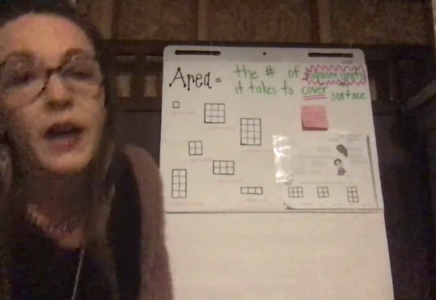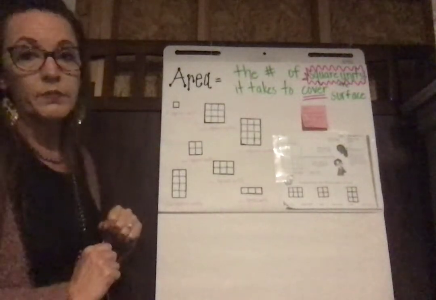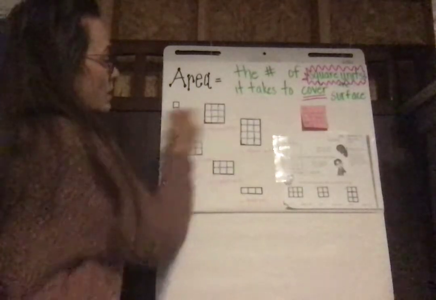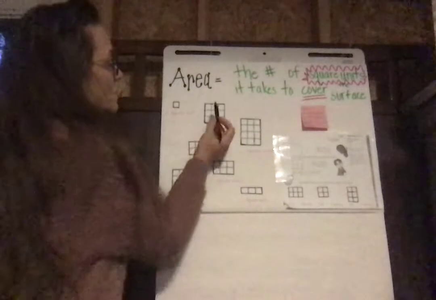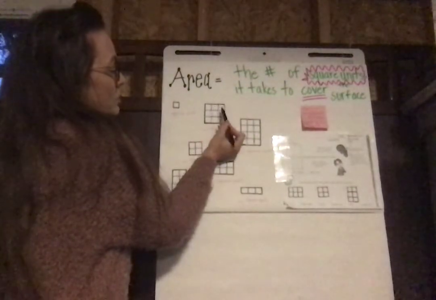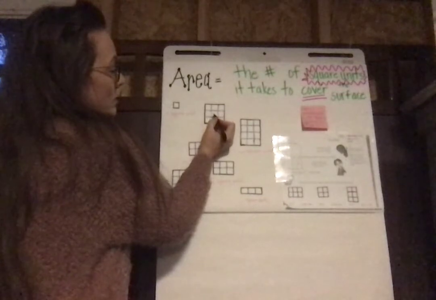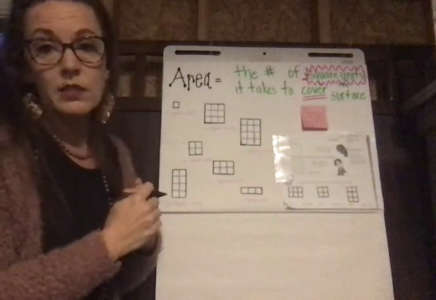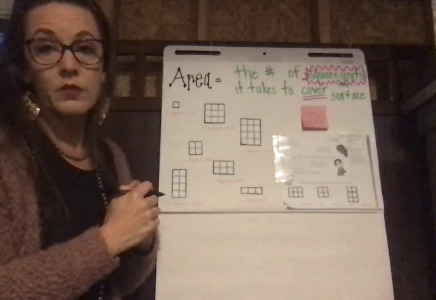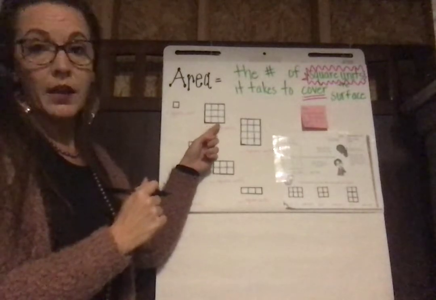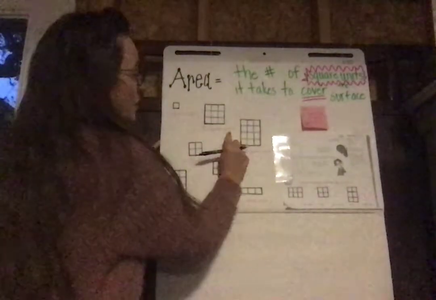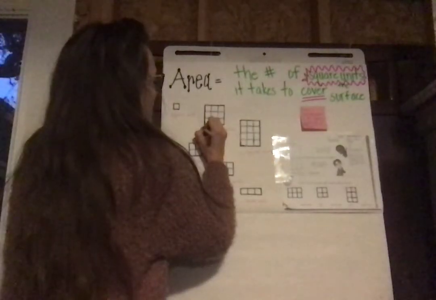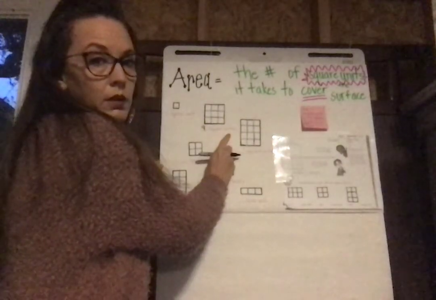So start with me here. I know that this one is 1 square unit. So if I wanted to find the area of this shape, I would count to see how many square units does it take to cover that shape. So I'm going to count 1, 2, 3, 4, 5, 6, 7, 8, 9. Since it takes 9 squares to cover the surface of that shape, then I know that the area is 9 square units. I'm sorry you can't see that. I'm going to use something different. 9. And this says square units.